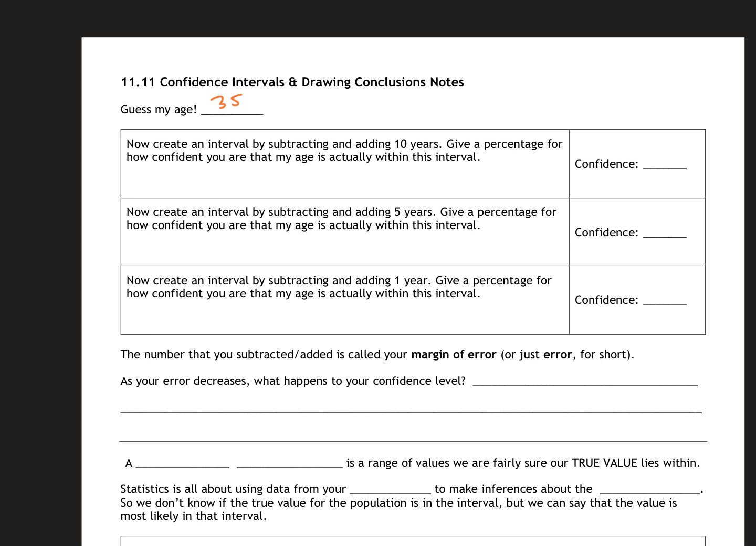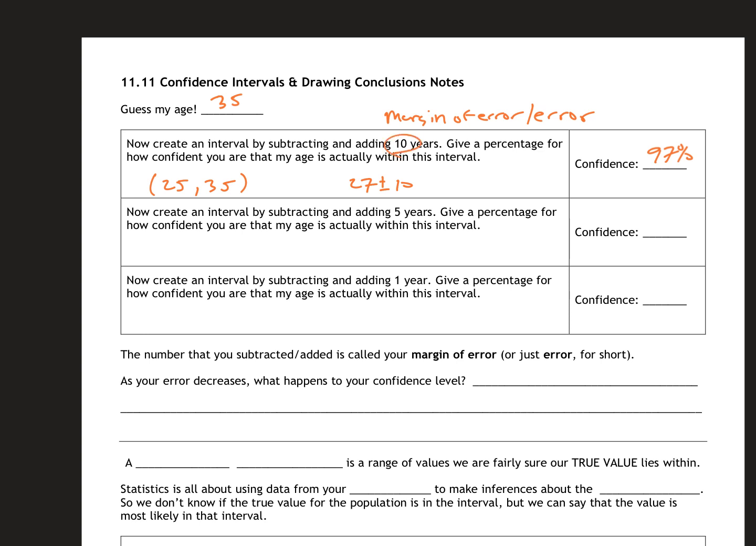So the margin of error is kind of what we're going to look at. Now create an interval by subtracting and adding the 10 years. So my interval here would be 25 to 35. Give a percentage for how confident you were that my age is actually within that interval. So that would once again be 27 plus or minus 10. So within that, 97% confident you could be within that gap.